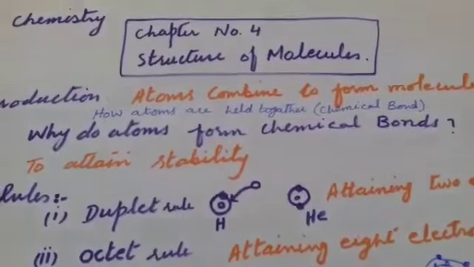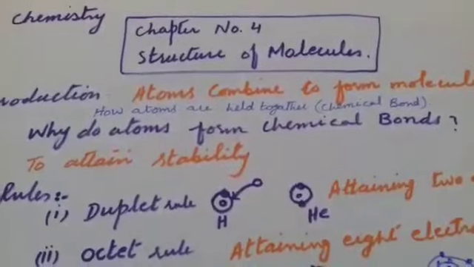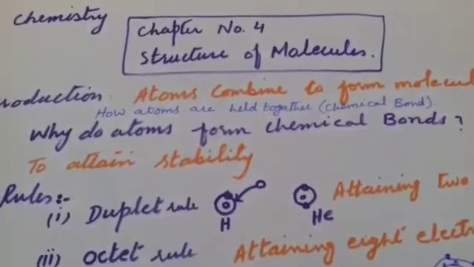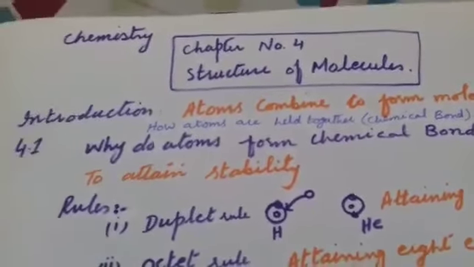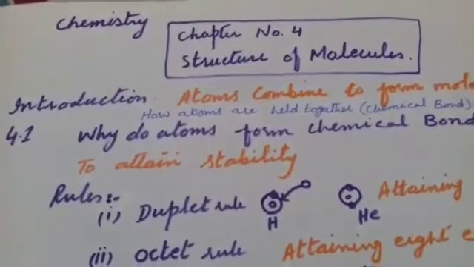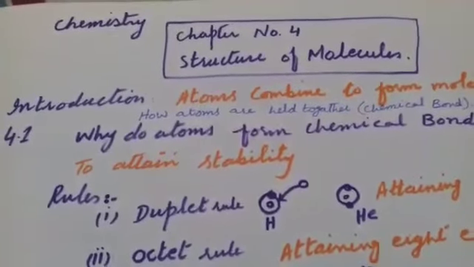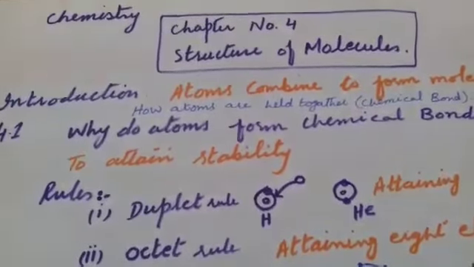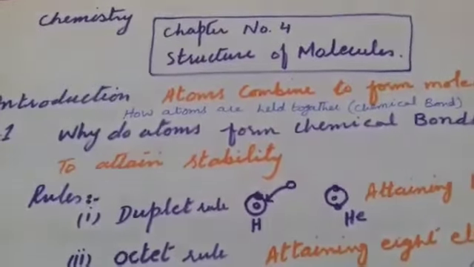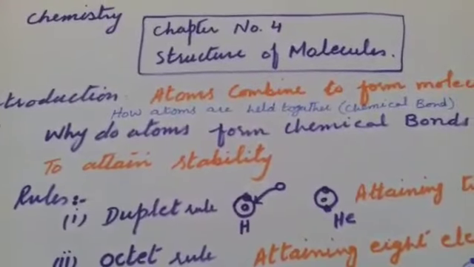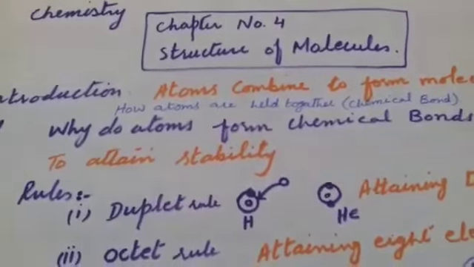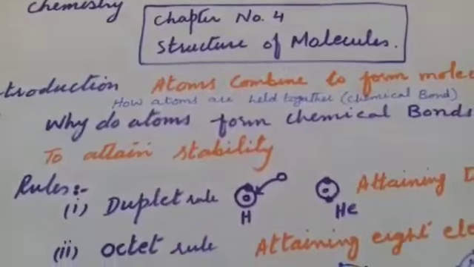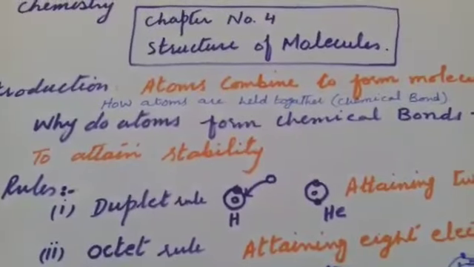In this chapter we will study the formation of molecules and the structure of molecules. As we know, matter is composed of very small particles known as atoms. These atoms combine to form molecules, which appear around us in different forms of matter. For example, air, table, chair, pen, paper, etc.